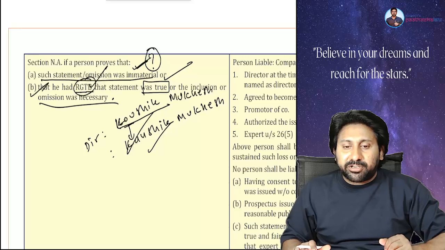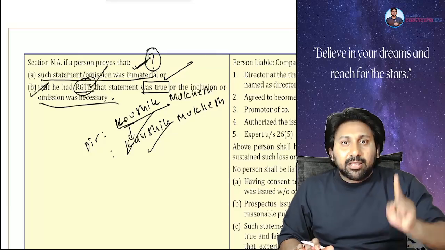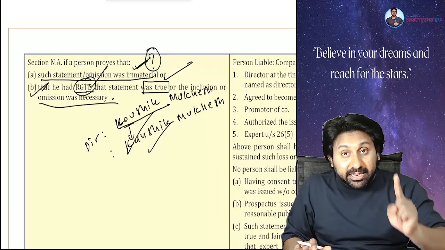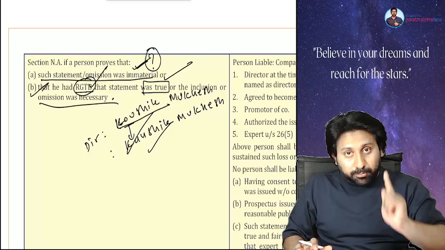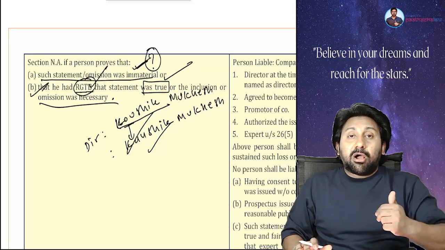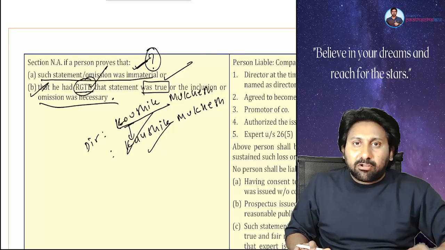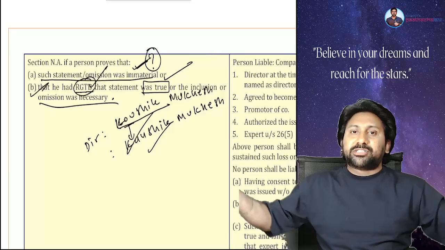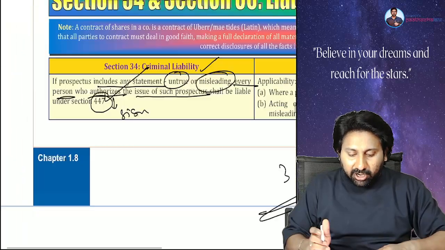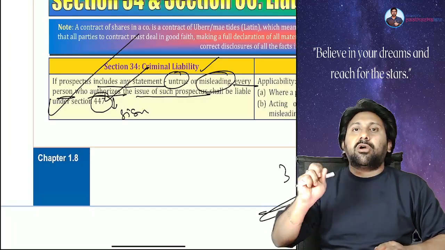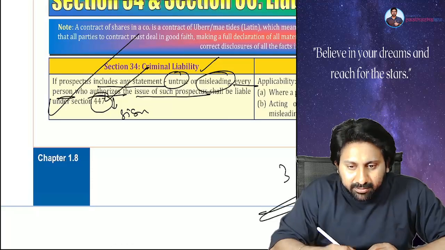What are the two situations? You should prove that the misstatement or omission is immaterial, or you should prove that you believed, or had reasonable ground to believe, that the statement was true or the omission was necessary. This is all dealt with by section number 34. Are you all understanding the point clearly or not?